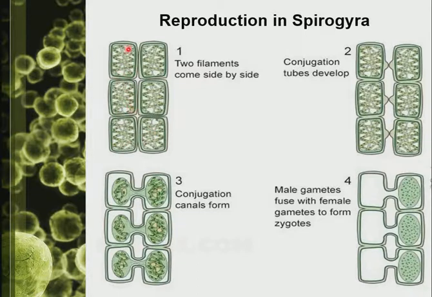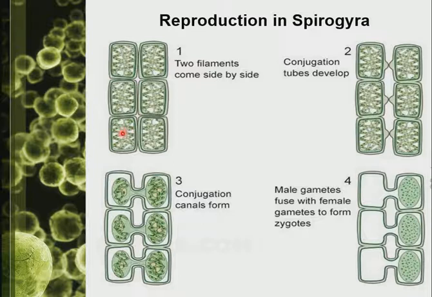So the two filaments come to lie side by side to each other to form a conjugant. Organisms that participate in conjugation, we can call conjugants.